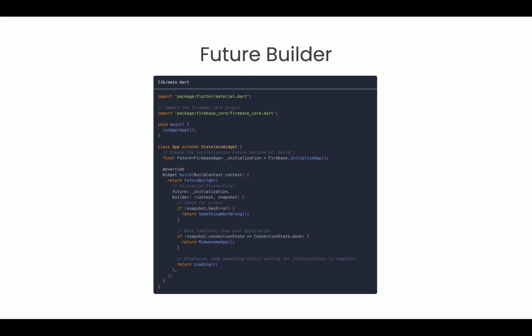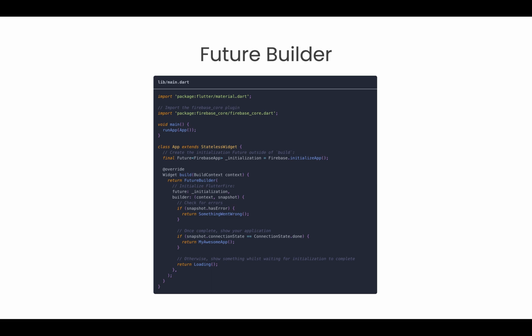First, import the Firebase core plugin at the top of the project code. Then, create the initialization future, in a StatefulWidget's build. After that, return the FutureBuilder widget and initialize FlutterFire inside it by adding the initialization that you created earlier inside of the future property. And then you can check for errors by adding the condition snapshot.hasError, for checking if the snapshot has an error, and add a return condition if an error occurs.